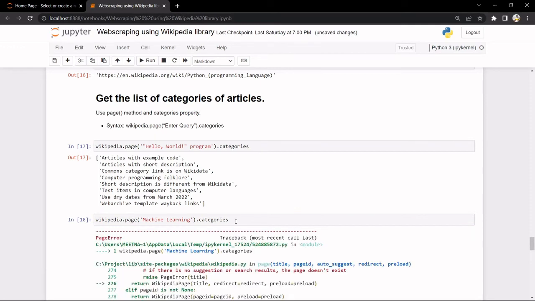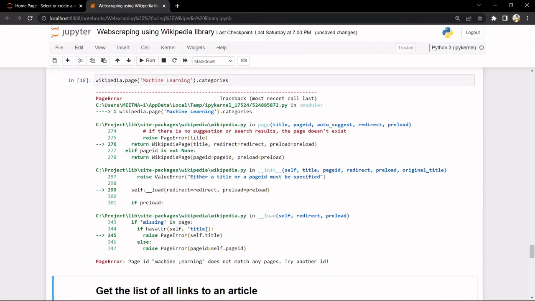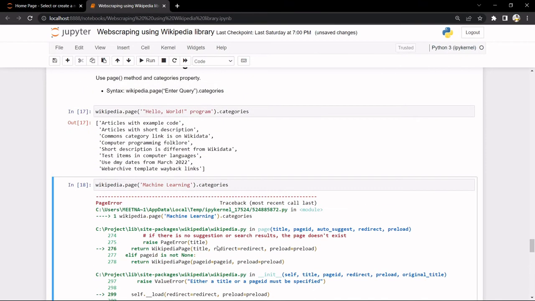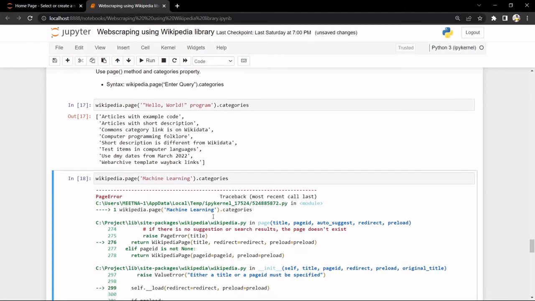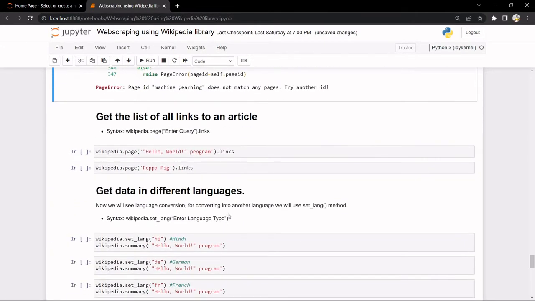Oops, we got an error. See here, it says getting the machine learning and then earning, so that is not matching with any IDs, so it is giving this error. No problem.